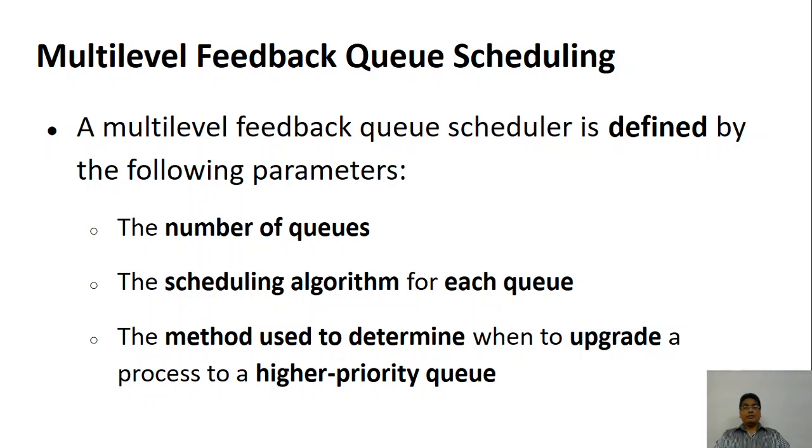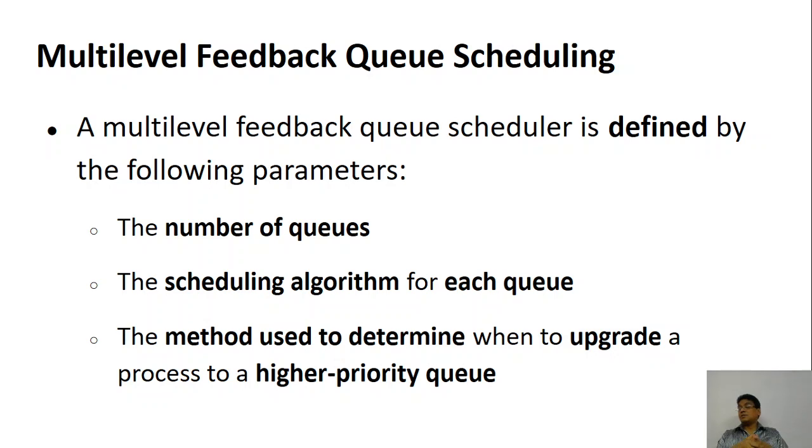Okay. Now we must decide on the scheduling. How do we decide whether to take one process to the top or bring it down, or how do I remove a process from one queue and put it in another? There must be some way to decide on that. For that we have a number of parameters. So a multiple feedback queue scheduler is defined with certain parameters.